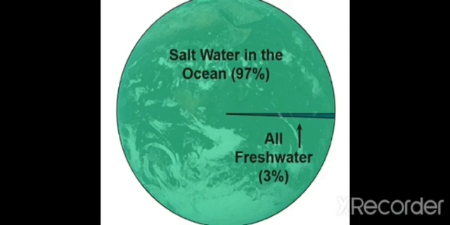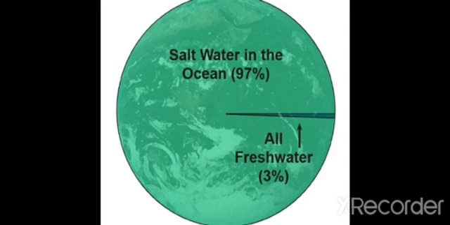It is very salty. The water present in oceans and seas is very salty and we cannot drink it or use it to water plants and crops. We can use only fresh water for drinking.